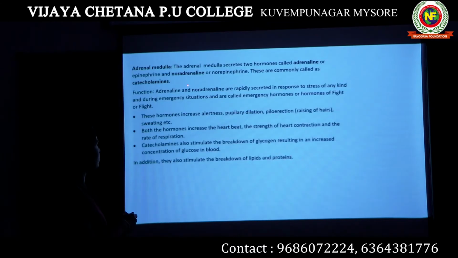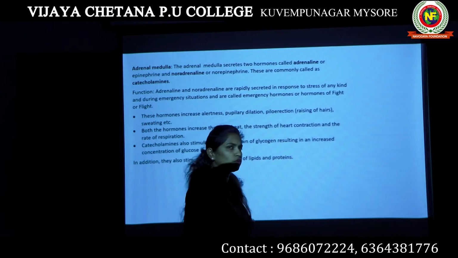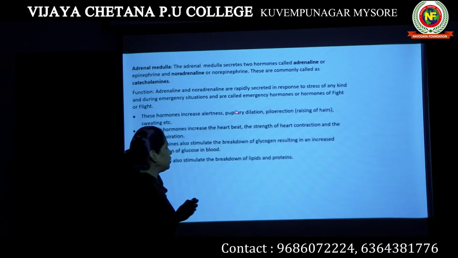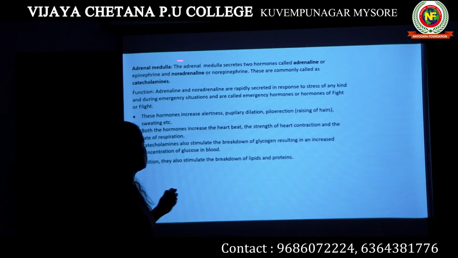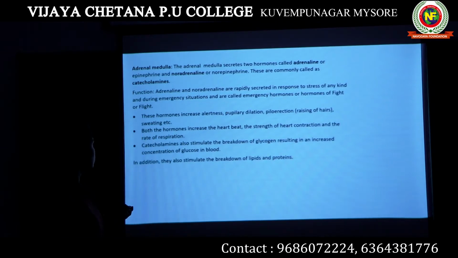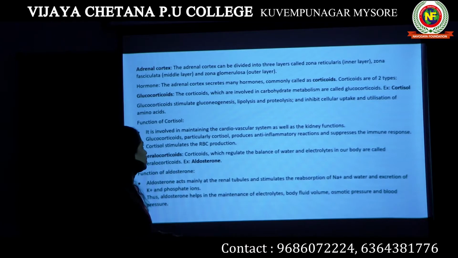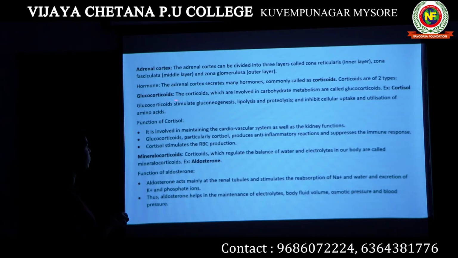So the function of adrenaline we have already discussed. It is known as the emergency hormone. When your body is under any kind of stress or emergency or any kind of pressure, then the hormones produced are adrenaline and noradrenaline. Talking about glucocorticoids, the corticoids which are involved in carbohydrate metabolism. The name itself indicates gluco. It refers to glucose, which is nothing but a carbohydrate. So they are responsible for carbohydrate metabolism in our body.